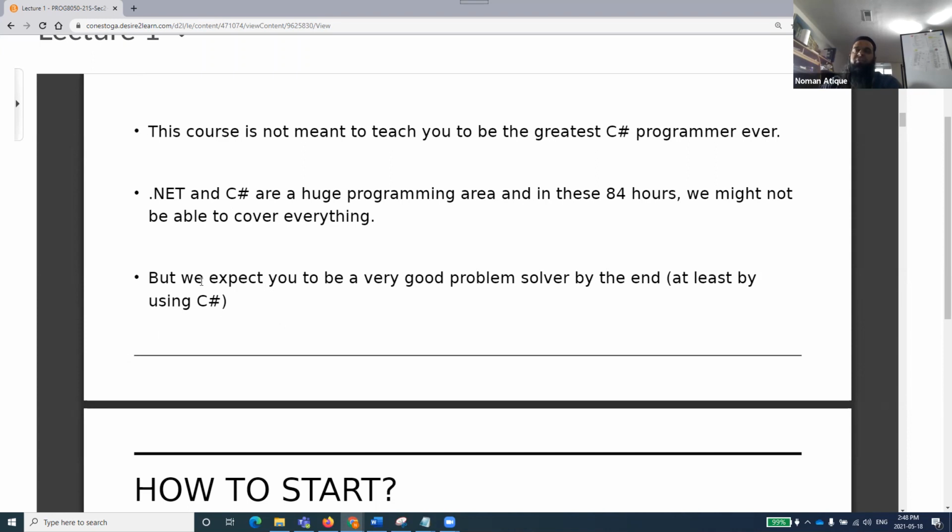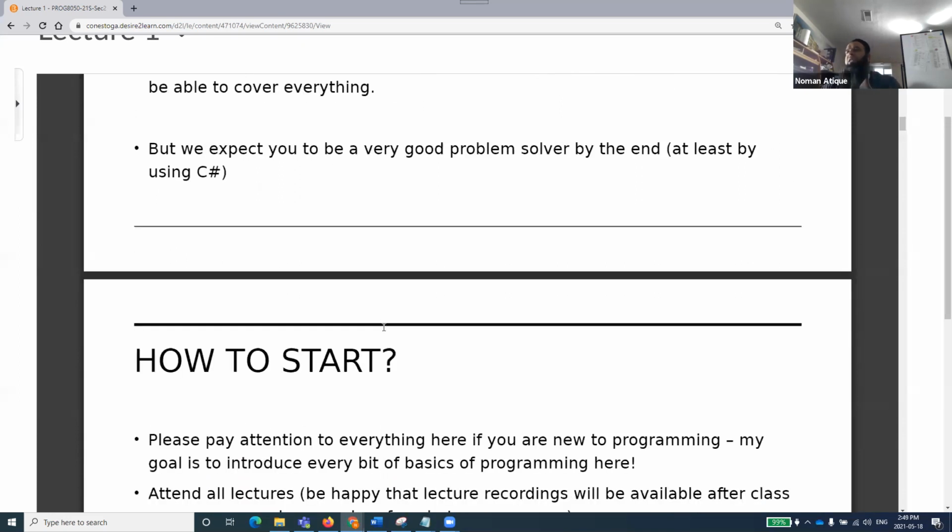So if a problem comes in front of you, you are very good at solving it, at least for this course using C#. The C# that is required to solve that problem, we'll be learning. But there are lots of other features of C# that we might not go into the details of, but if you want, you can learn them as well, and they will be your